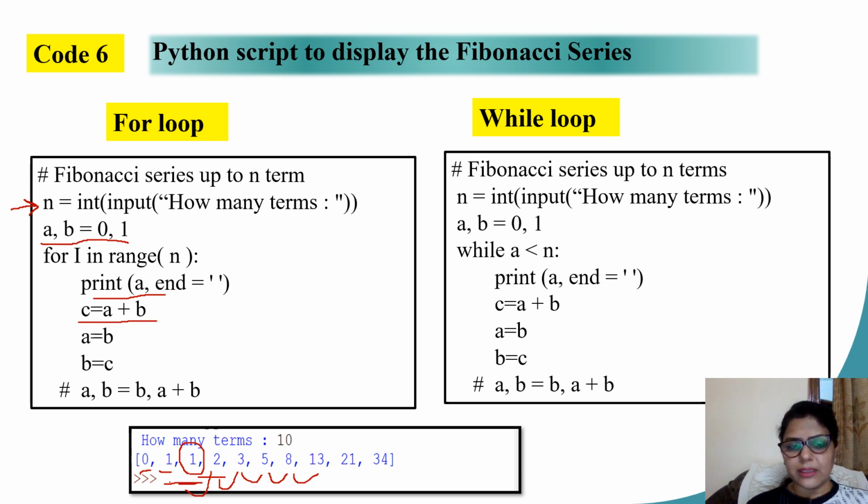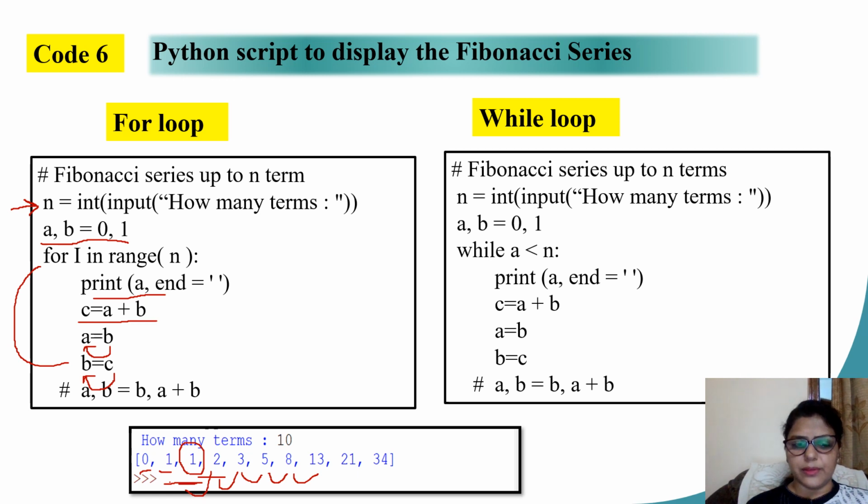After calculating the third term, what am I doing? Whatever is the second value, I give that to my first variable a. Whatever is the new calculated third, I give it to my second variable. From this statement, I again go back to the for loop, check how many terms it has printed, again print